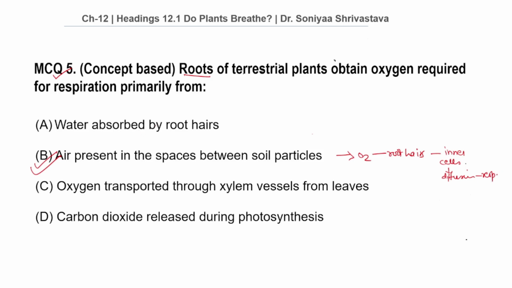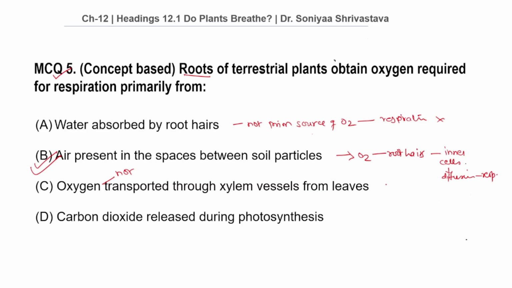Why not A? Water absorbed by root hairs? Because water absorbed by root hairs is not the primary source of oxygen for respiration. Therefore, this is the wrong option. Why not C? Oxygen transported through xylem vessels from leaves? Oxygen is not transported through xylem vessels for respiration.